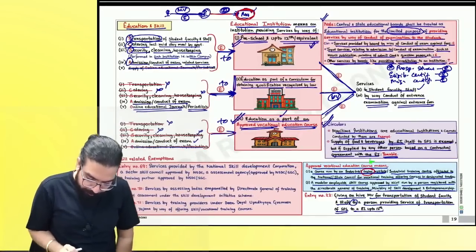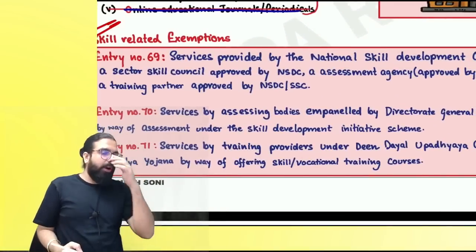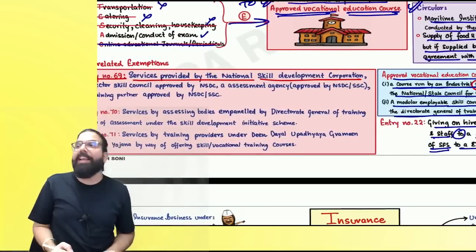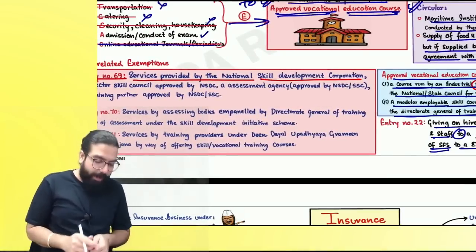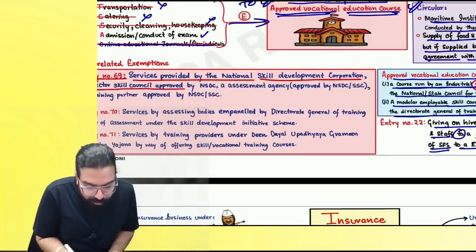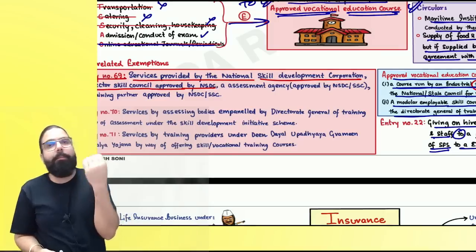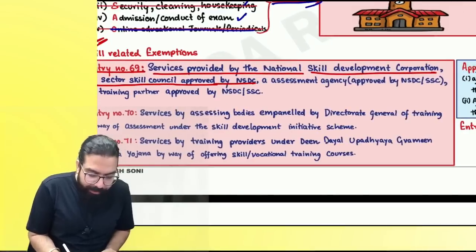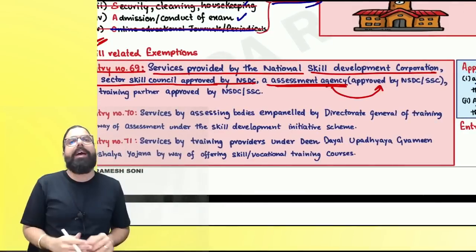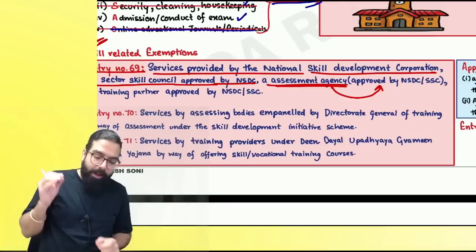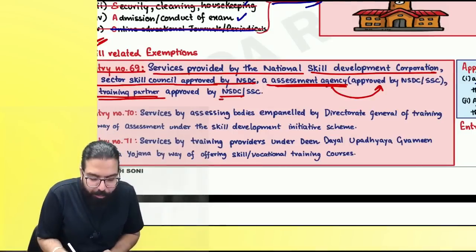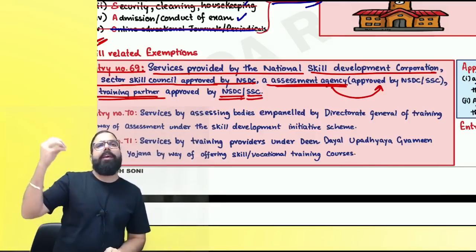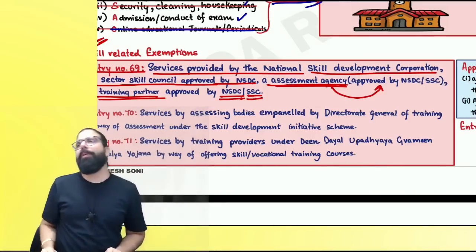Everyone over here now, please come down. Skill related services, I'll go ahead and talk about skill related services. Services provided by the National Skill Development Corporation, NSDC, or a Sectoral Skill Council approved by NSDC, an assessment agency which is under the NSDC or SSC, or a training partner which is approved by the NSDC or Sector Skill Council. If I am a training partner under the NSDC or Sector Skill Council, then my services also will be exempted.